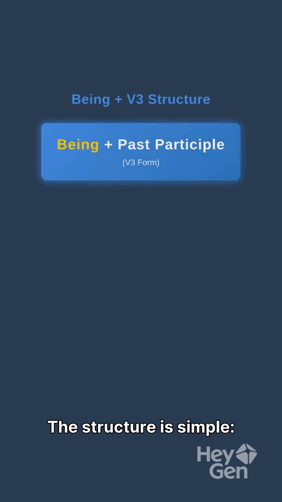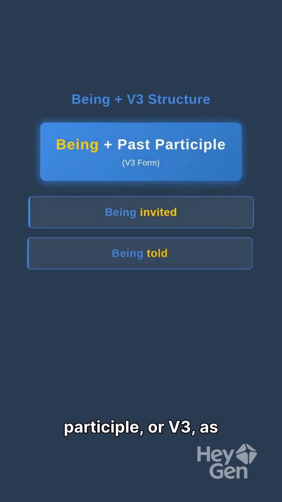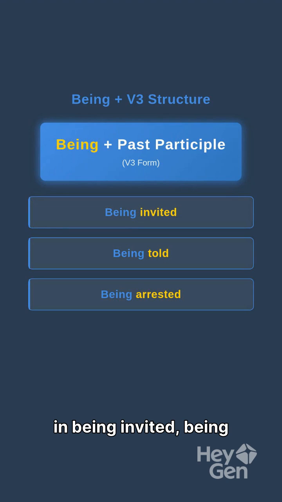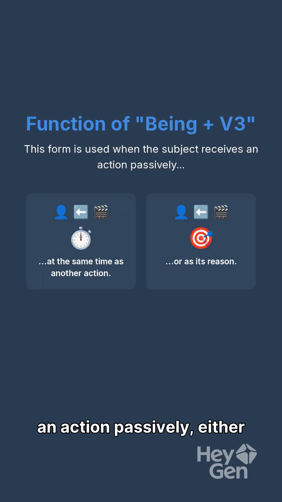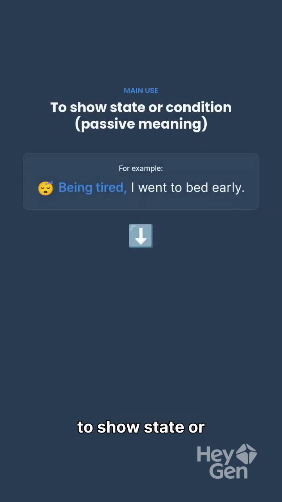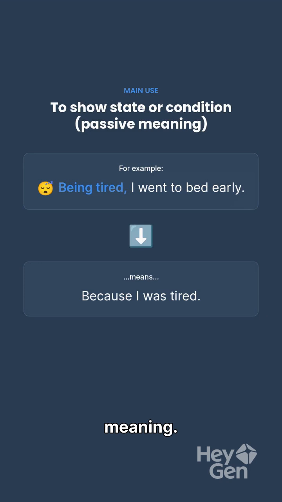The structure is simple, being plus the past participle, or V3, as in being invited, being told, or being arrested. This form is used when the subject receives an action passively, either at the same time as another action or as its reason. One main use is to show state or condition with a passive meaning. For example, being tired, I went to bed early means because I was tired.